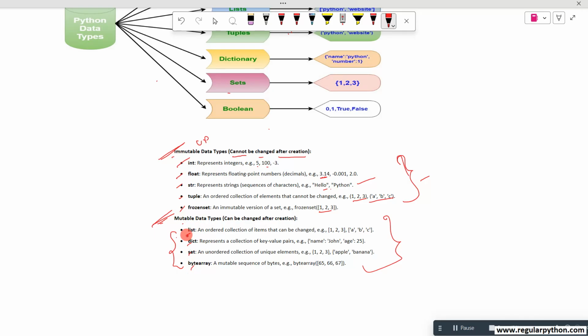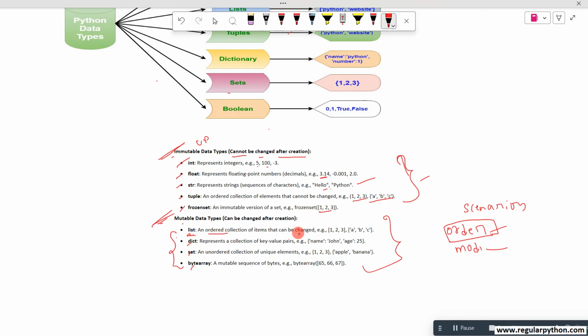If you see the list, the list follows the order of collection items. Take a scenario where you want the order and the data should be modifiable.